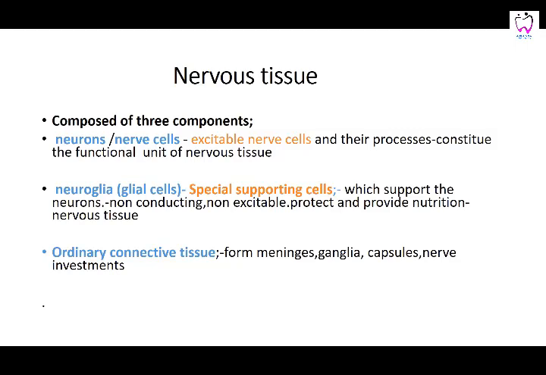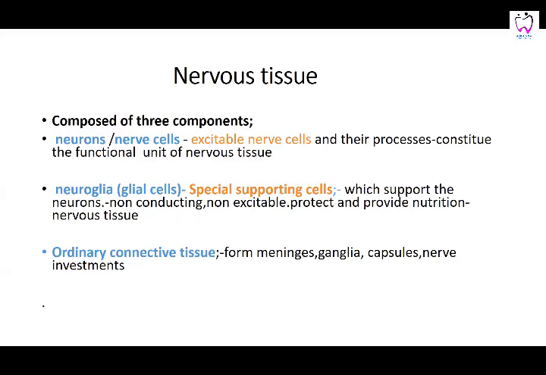It contains the nervous tissue, the basic structure that is composed of neurons. These are the nerve cells, the excitable nerve cells. Then there is the supportive framework, the neuroglia. These are the neuroglial cells, special supporting cells, the way we have fibers and other connective tissues. In this we have the cells which are called the glial tissue.